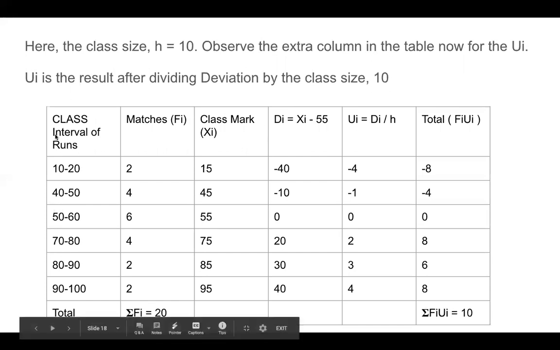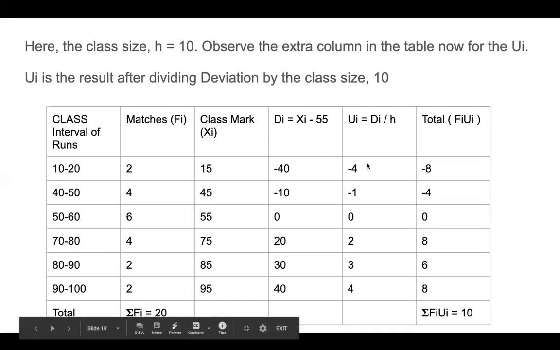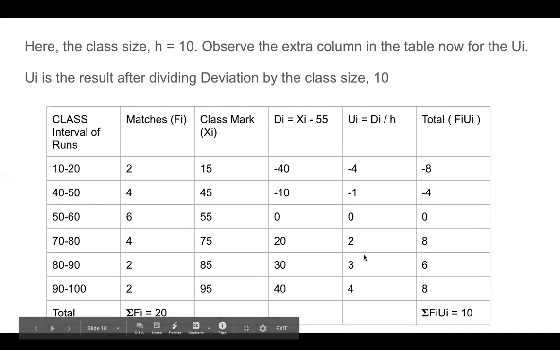So the common class size is 10. We divide all of these deviations by 10. So minus 40 by 10 is minus 4, minus 10 by 10 is minus 1, 0 by 10 is 0, 20 by 10 is 2, 30 by 10 is 3, 40 by 10 is 4.